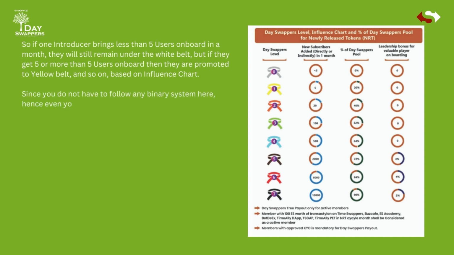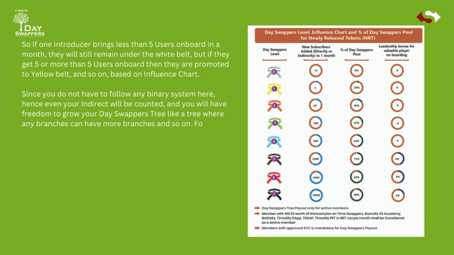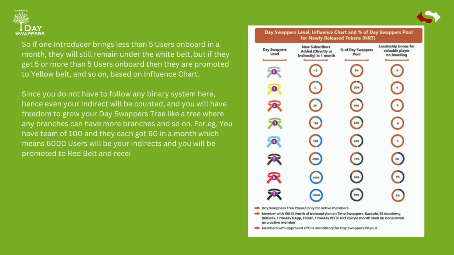Since you do not have to follow any binary system here, even your indirects will be counted, and you will have the freedom to grow your DAOswappers tree like a tree where any branch can have more branches and so on. For example, you have a team of 100 and they each got 60 in a month, which means 6,000 users will be your indirects and you will be promoted to red belt and receive indirect incentives.